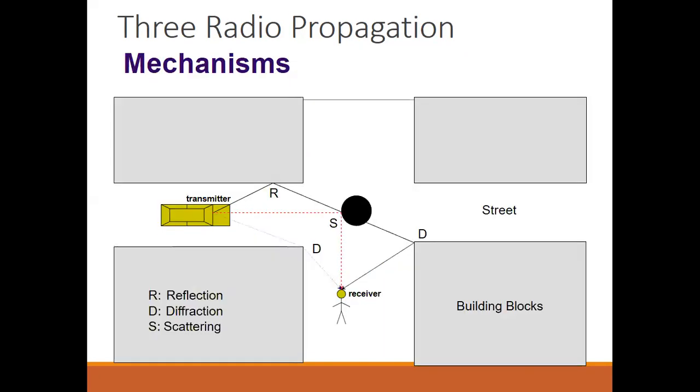From this picture, I think you can understand reflection, diffraction, and scattering. Here R represents reflection, D represents diffraction, and S represents scattering.